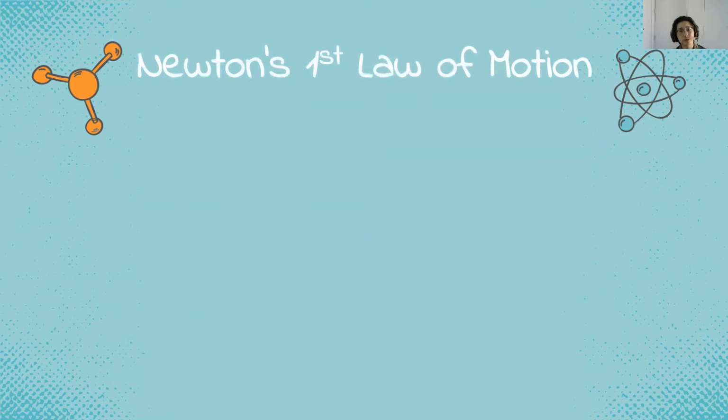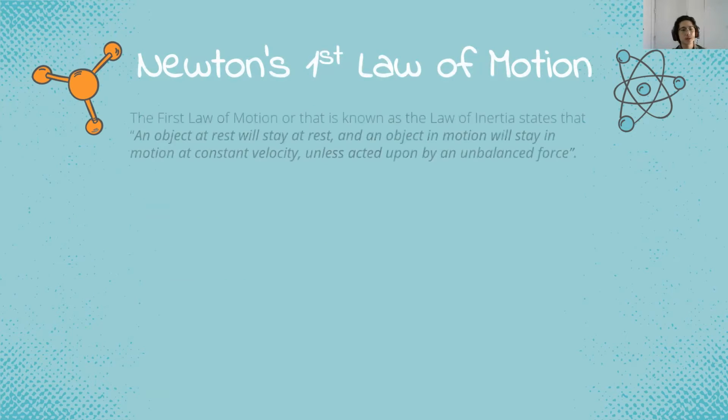First, we have Newton's first law of motion. The first law of motion, known as the law of inertia, states that an object at rest will stay at rest, and an object in motion will stay in motion at constant velocity, unless acted upon by an unbalanced force.